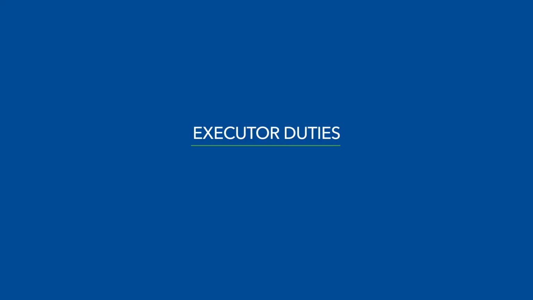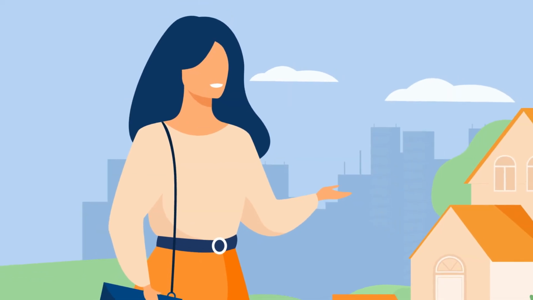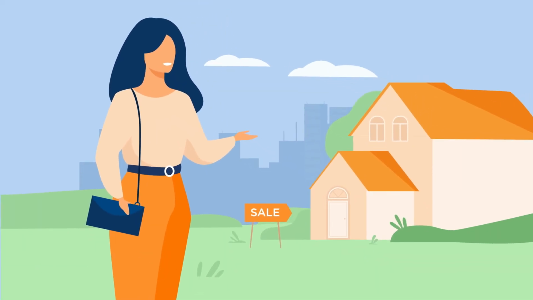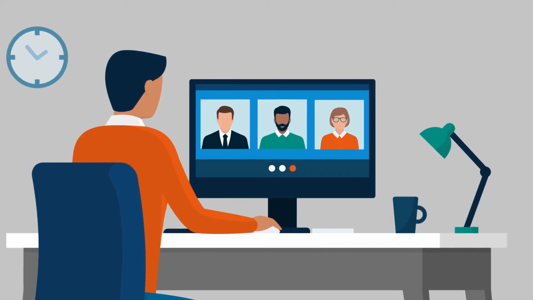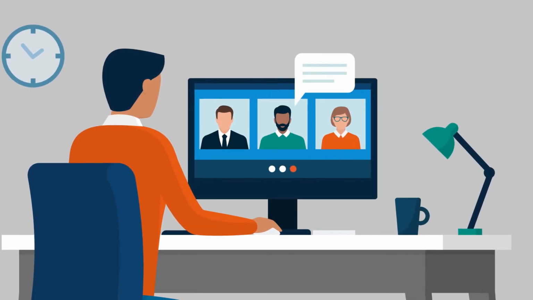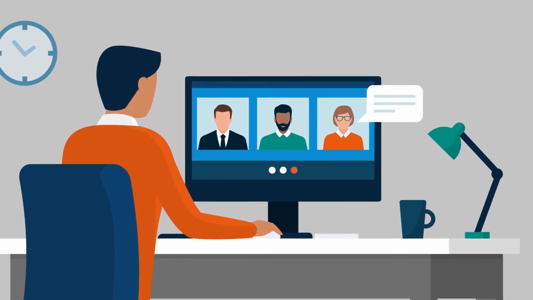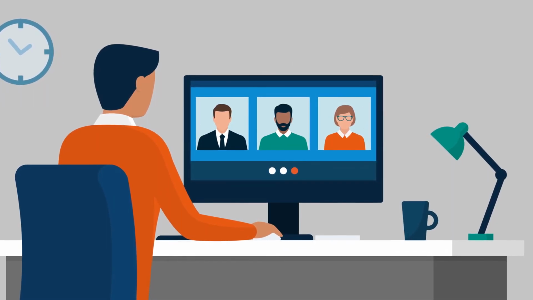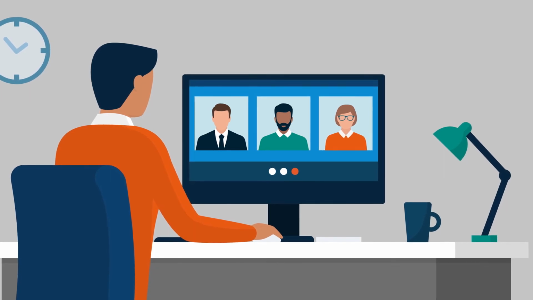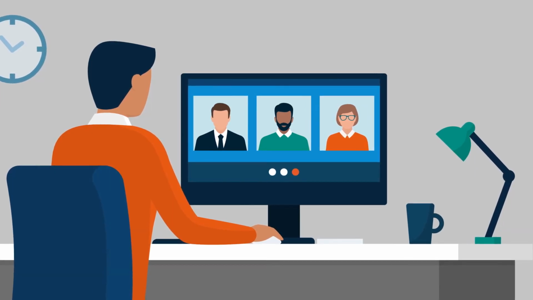Real estate is often the most valuable part of an estate. It's very important to work closely with trusted professionals when selling it. Keep in close communication with the beneficiaries because the sale of a home will affect how quickly or slowly assets, both from the sale as well as the personal property inside, can be distributed.